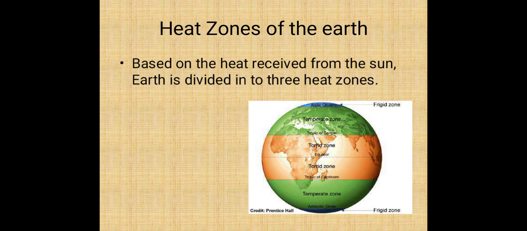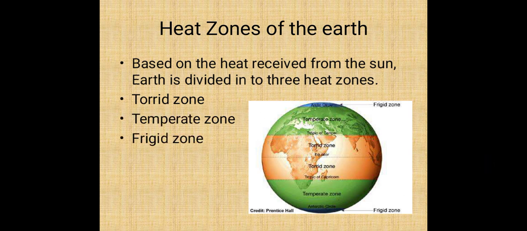So, it receives different types of rays of the sun. Some places receive direct rays, some receive slanting rays and some won't receive any rays of the sun. So, our earth experiences different types of temperature, isn't it? Based on that our earth has 3 heat zones. First one is torrid zone, next temperate zone, another one is frigid zone. All of this we will see now.